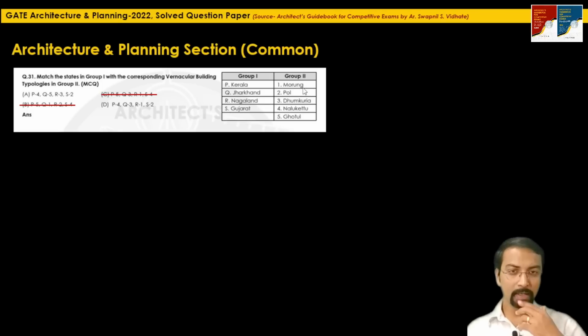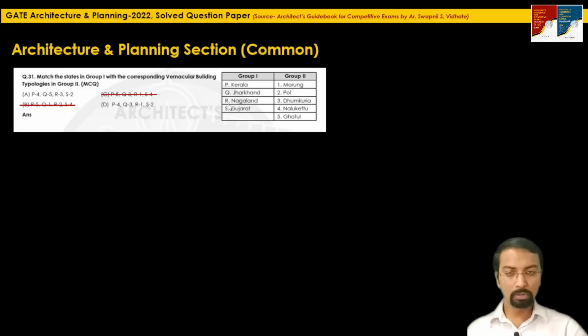So let's see, if I am a candidate appearing for GATE 2022 and I don't know the remaining terminologies, which terminology should I match for the Nagaland state? If you carefully read this word Morung, it sounds like a word used for the northeastern states, whereas Dhumkuria looks like a Hindi word. It does not sound like a northeastern word.